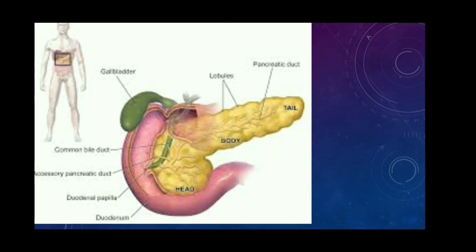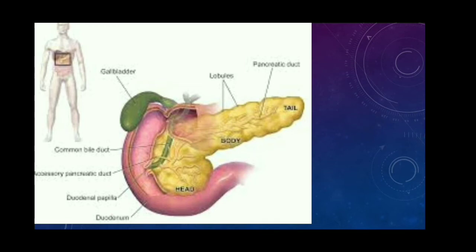So, listen children, the pancreas is a dual gland. It acts as both an endocrine and exocrine gland. In the exocrine part, it secretes lipase, trypsin and amylase enzymes. In the endocrine part, it secretes 2 hormones.